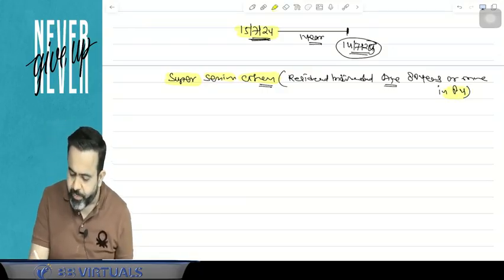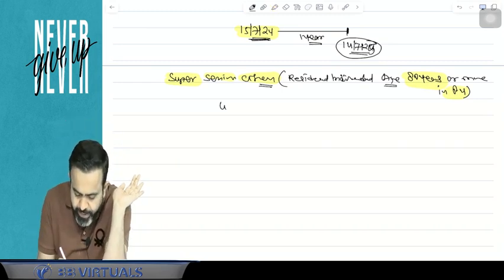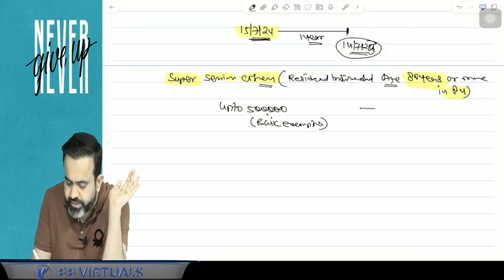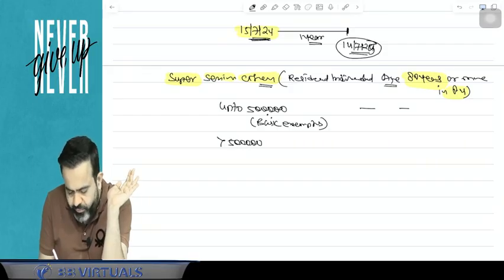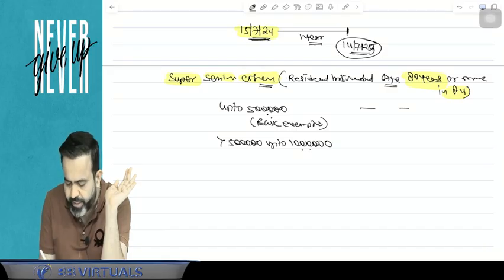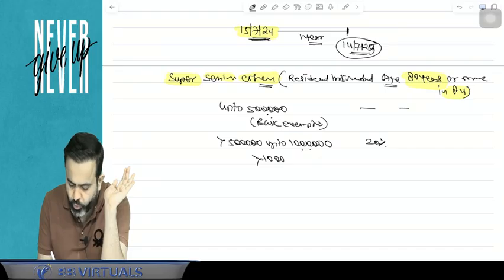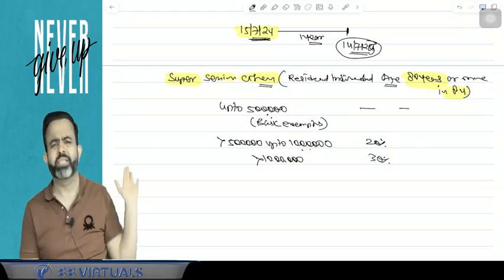So in the previous year, if age is 80 years or more, then here basic exemption is 5 lakh, meaning up to 5 lakh there is no tax. This is called your basic exemption. Now, if your income is more than 5 lakh up to 10 lakh, then your tax rate is 20%, and if your total income is more than 10 lakh, then your tax rate is 30%. So here there is no 5% slab rate.